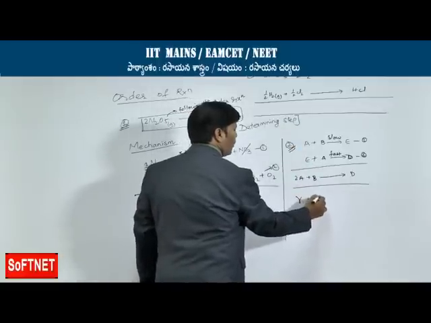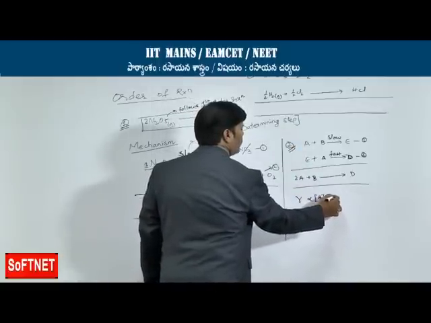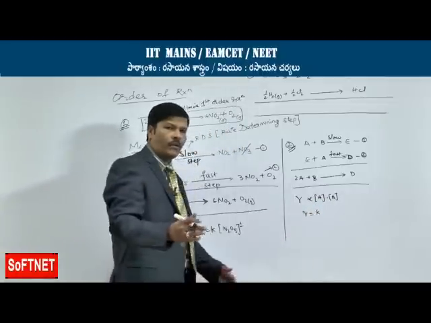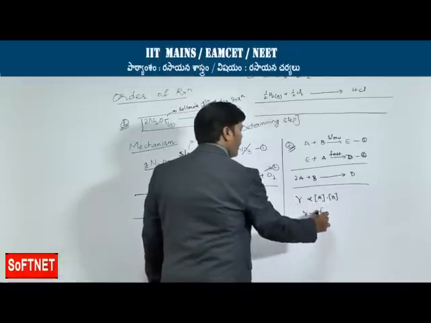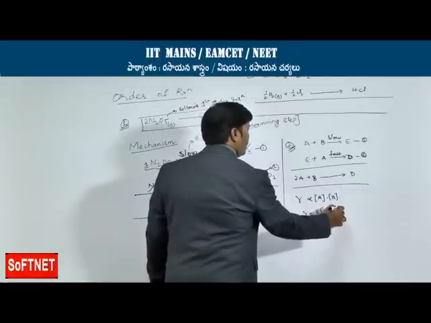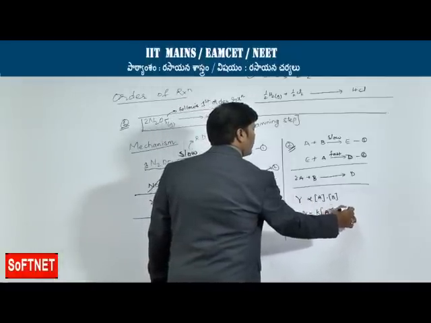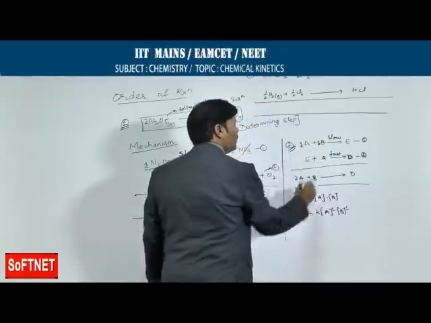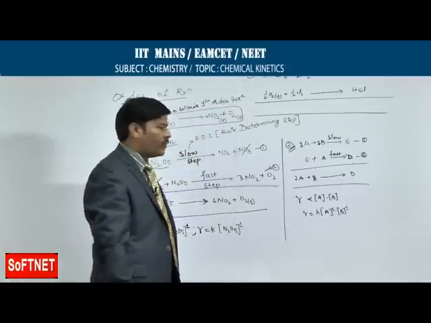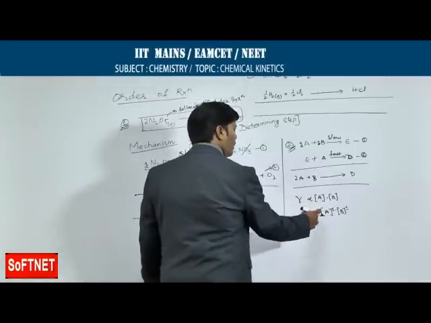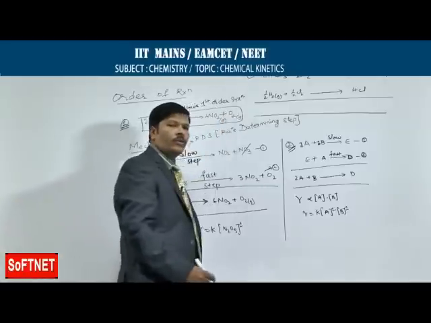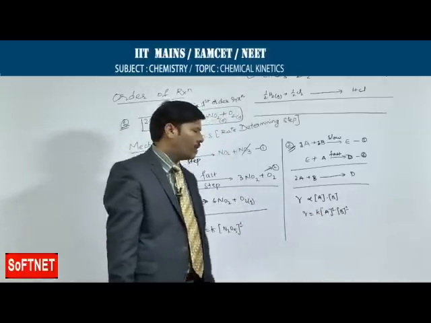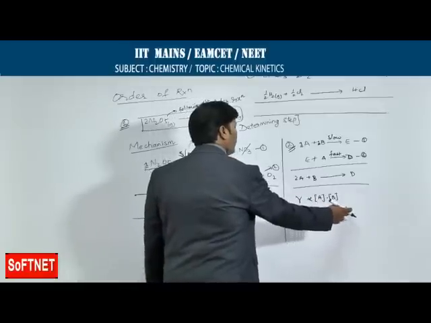Rate of reaction is directly proportional to the concentration of A into the concentration of B. So, rate = K [A]^1 [B]^1, where K is the rate constant, taking the molar coefficient as 1 for each. Therefore, the overall order is second order.